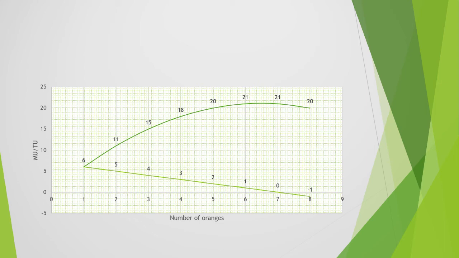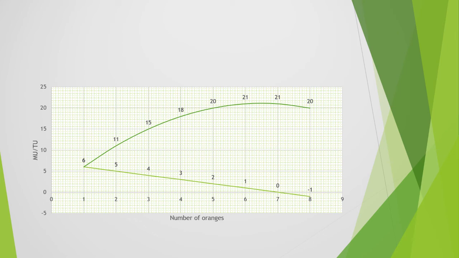At the first stage, the marginal utility curve and the total utility curve are the same. From purchasing the first unit of orange, the marginal utility and the total utility remain the same, that is 6. Then the marginal utility curve, that is the MU curve, starts declining till point 7. At point 7, the marginal utility will be 0.